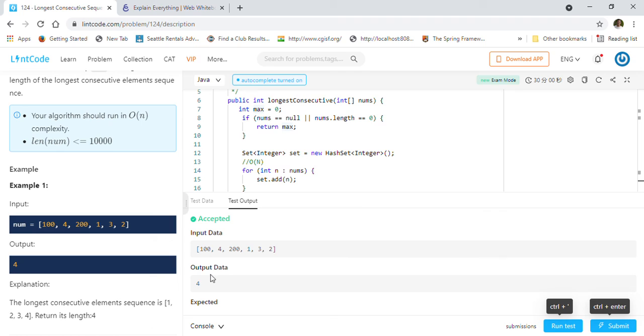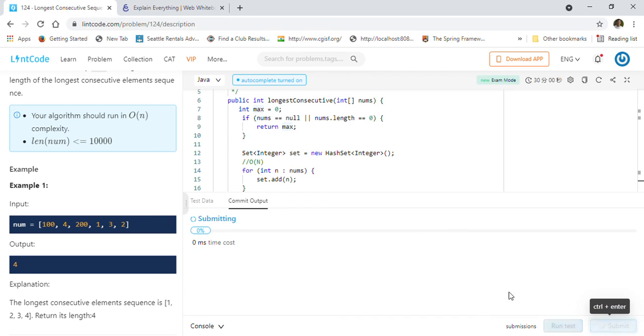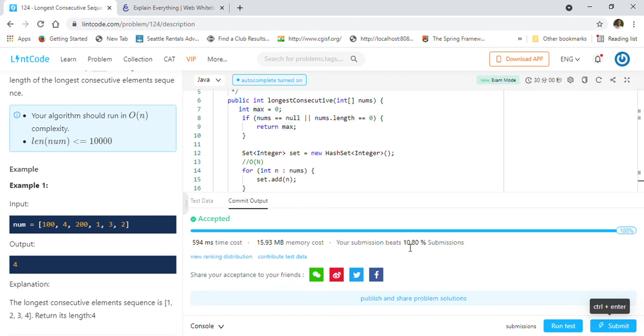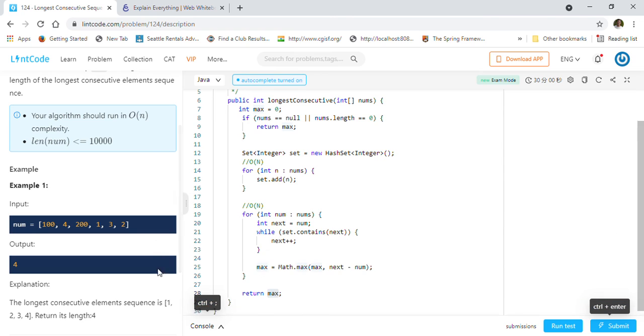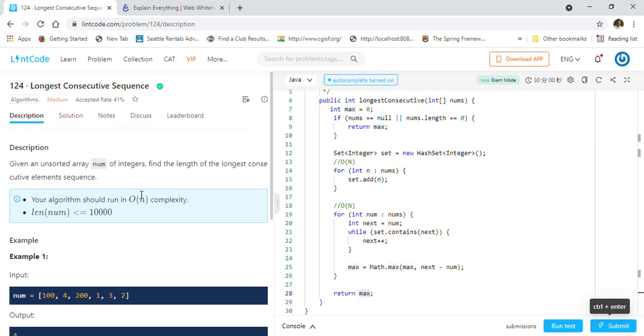So 4 is the maximum consecutive sequence, as you can see here, 1 2 3 4, right? So we are getting the correct answer, so we'll go ahead and submit this. Our solution is accepted by LintCode. So this is the way you can solve the longest consecutive sequence problem in order of n complexity.